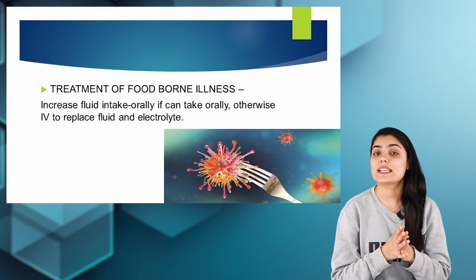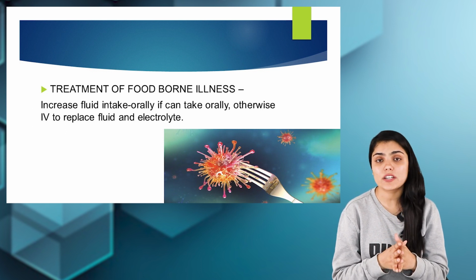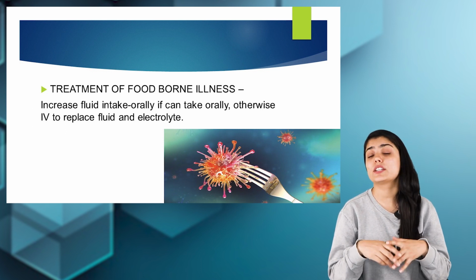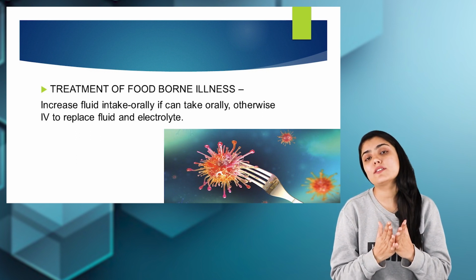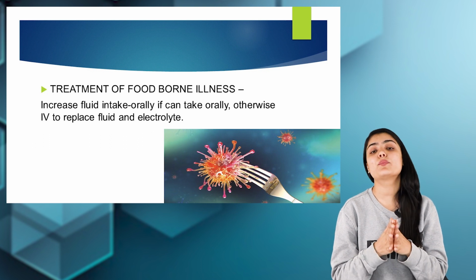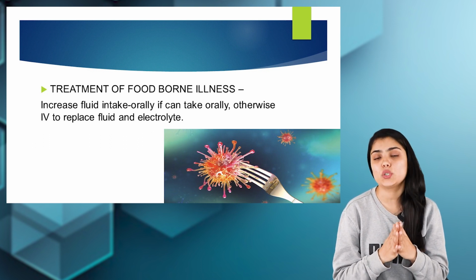Now let us move on and see the treatment of foodborne illnesses. The first thing to look after in foodborne illnesses, as we've seen, there is continuous vomiting and dehydration in signs and symptoms. We have to increase the fluid intake of the person if the person is in the condition to drink, or else IV fluid has to be provided to the patient.